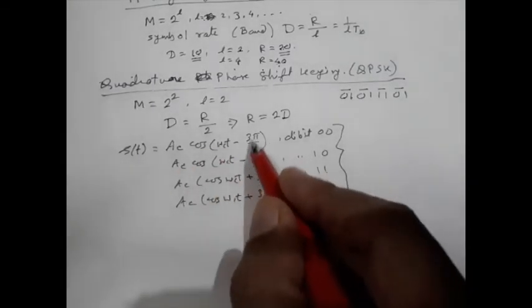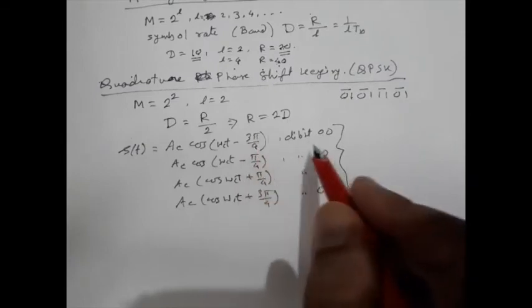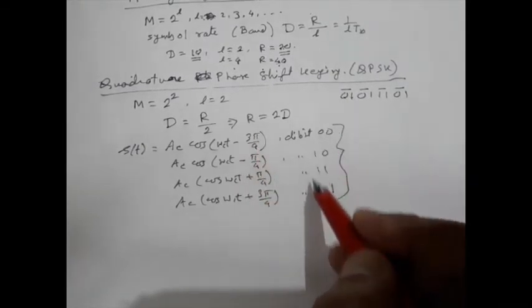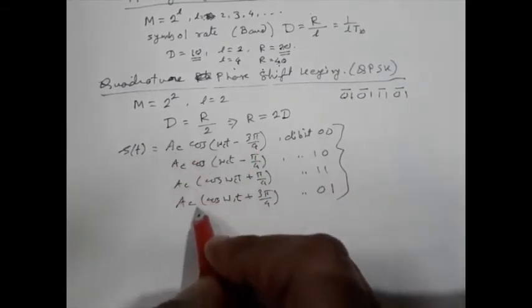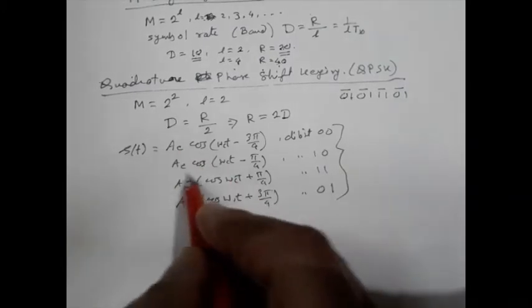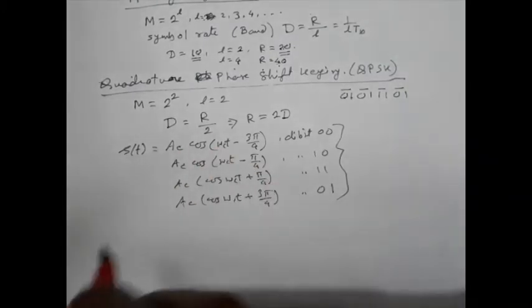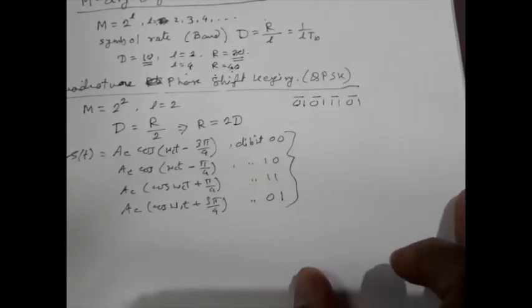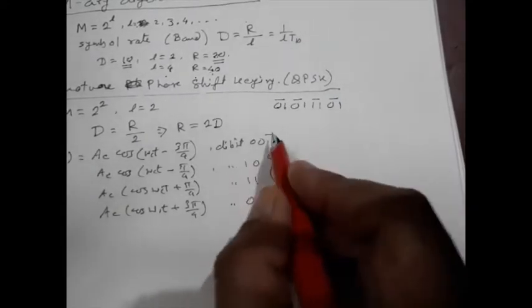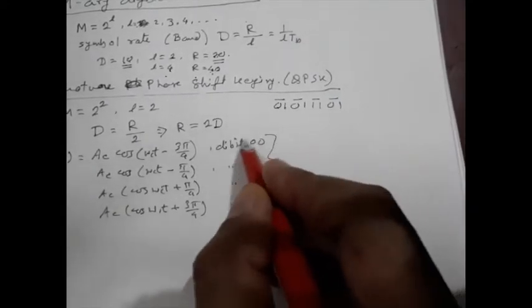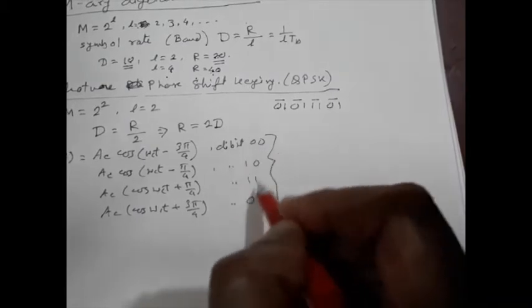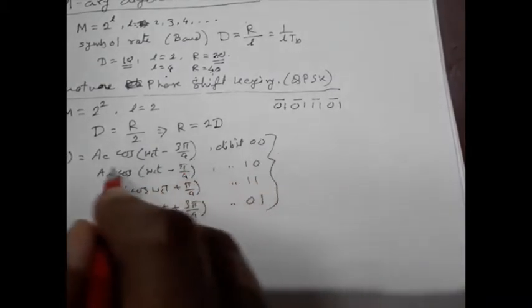So this phase will change depending on the dibit, keeping this amplitude and frequency constant. For the 00 symbol, we can have different variations of this QPSK.